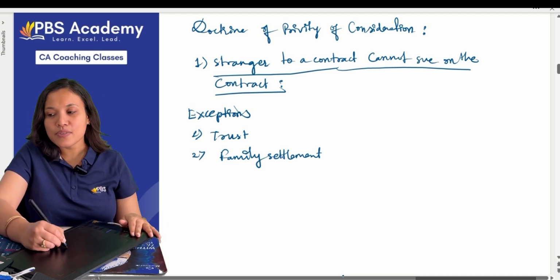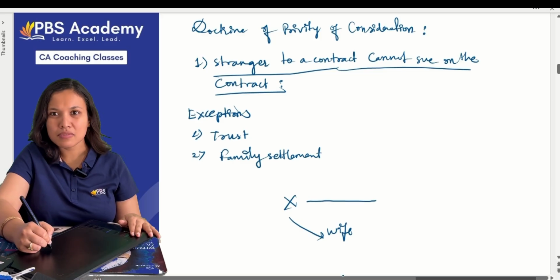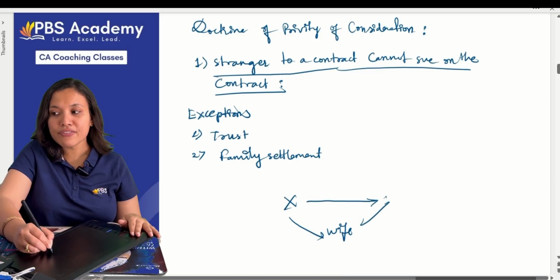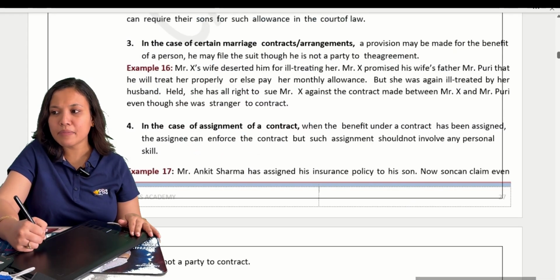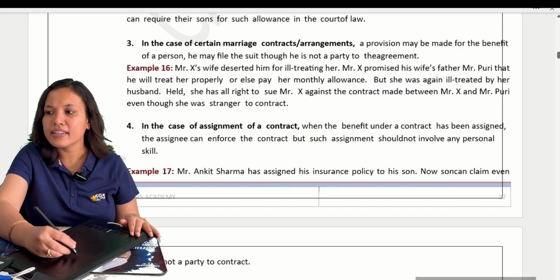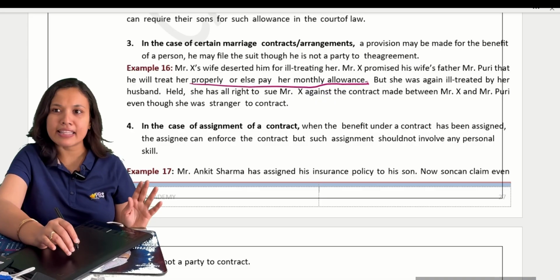There is Mr. X's wife. What has happened? Mr. X is not treating his wife correctly. But he promises the wife's father. The contract is between the two. What is the contract they are making? That I will treat her properly, or else I will pay her a monthly allowance.